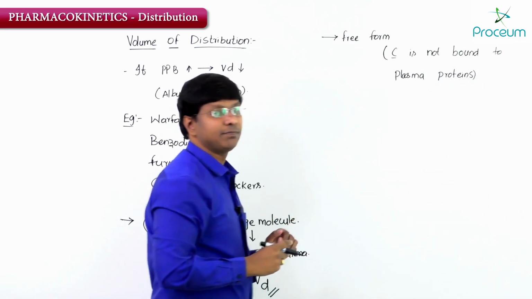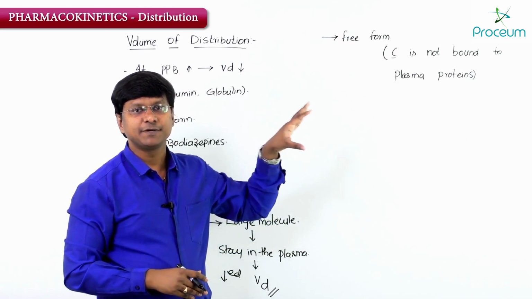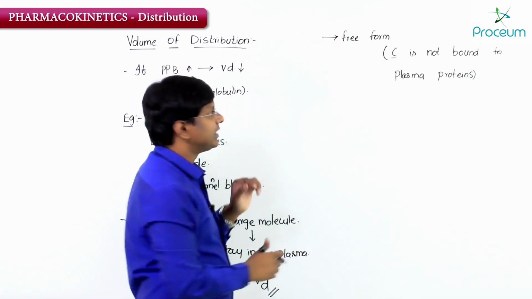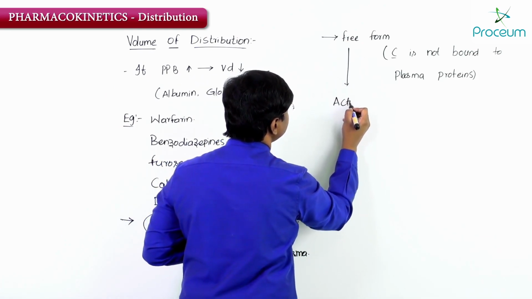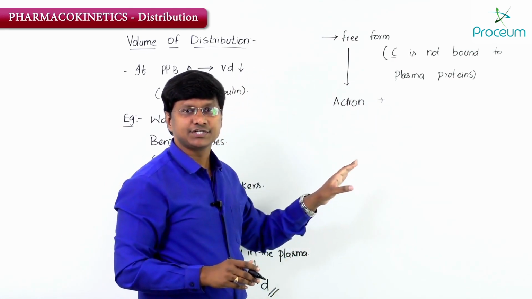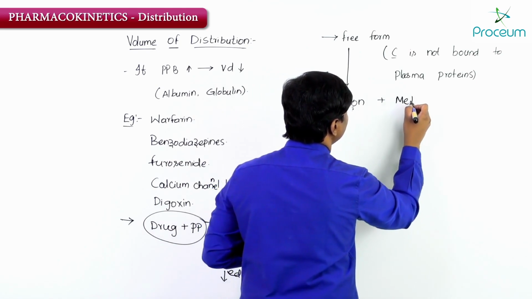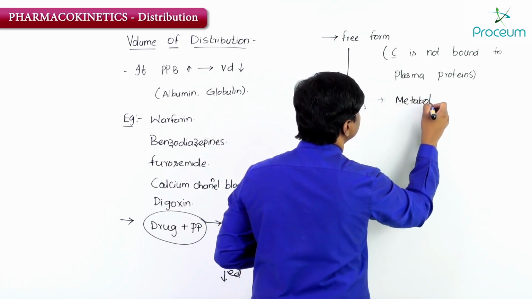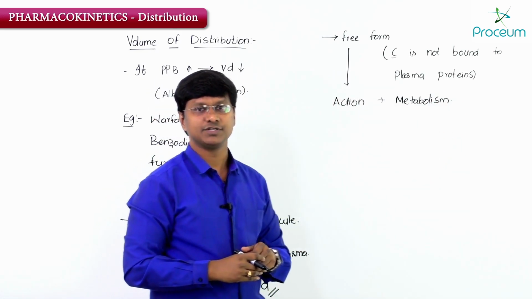The drug which is not bound to the plasma proteins is called the free form, and this free form is the one which will show the action, and this free form will undergo metabolism.